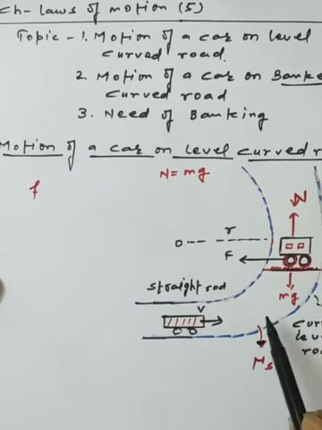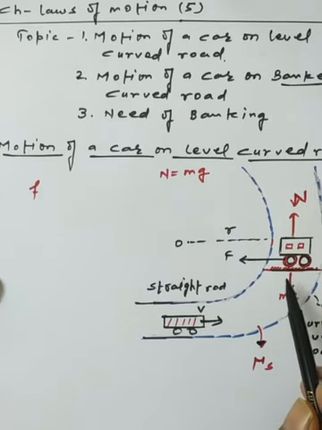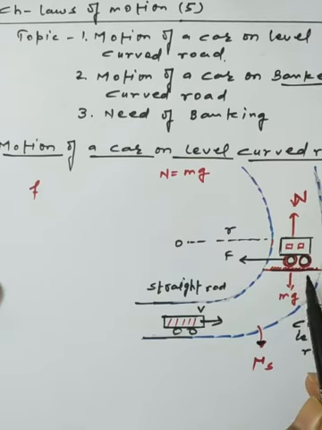If we want to increase or sustain our velocity, we have to keep the velocity in this manner: the force of friction required should not be greater than the friction that is available on the road. If it is less than the available force of friction, there is no problem.